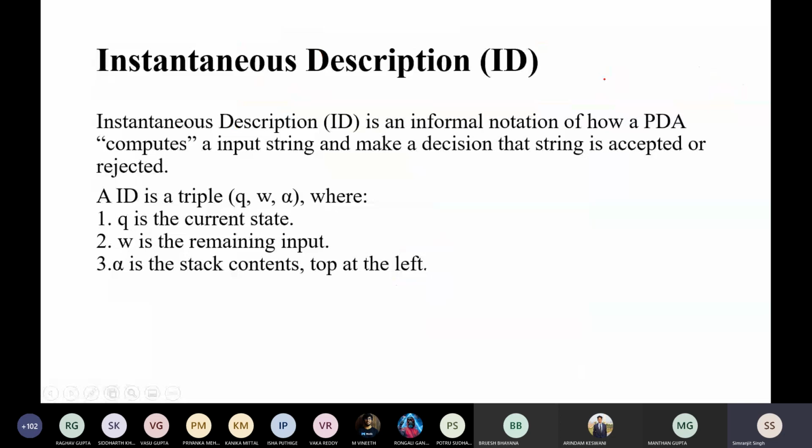Now there is something called instantaneous description. Instantaneous description is an informal notation of how a pushdown automata computes an input string and decides whether a string is accepted or rejected.